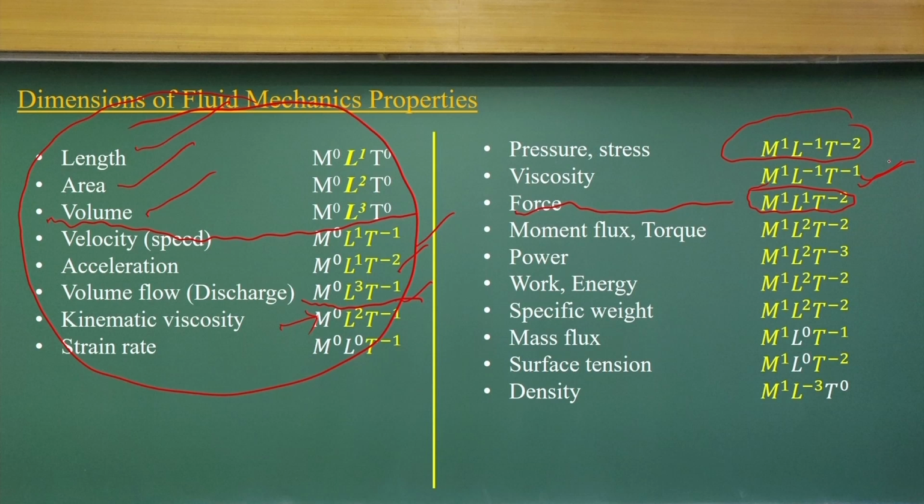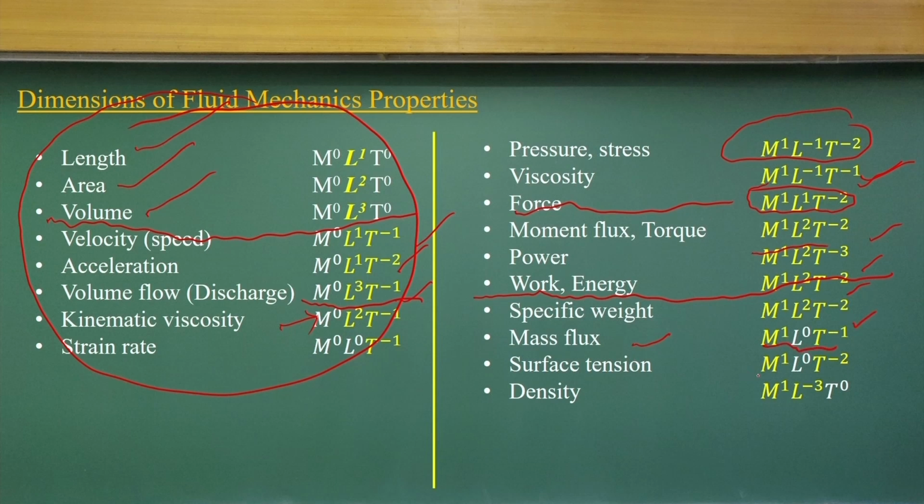In a similar way, let us come to the next levels with the momentum flux or the torque. You can find out what will be the unit of power, work and energy. Then I am coming to the other two properties, specific weight and mass flux, mass per unit time, that is what is mass flux.